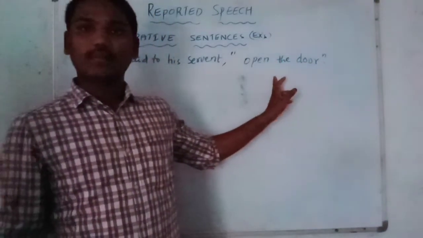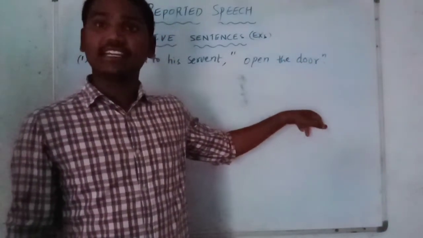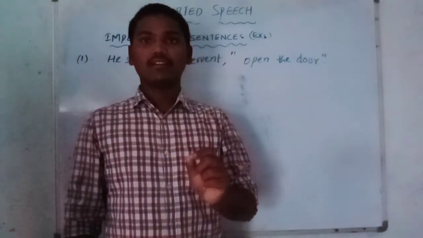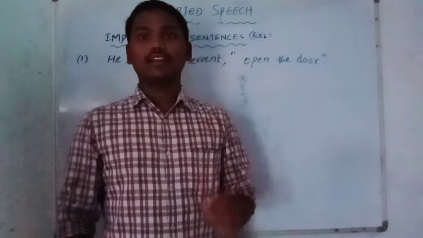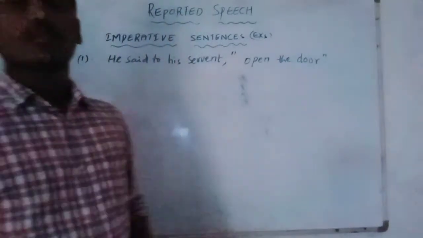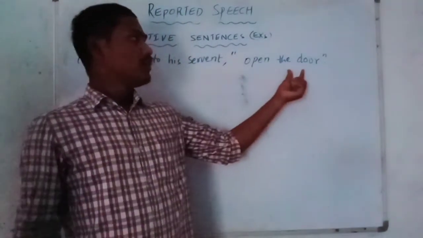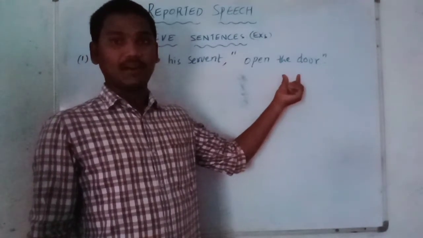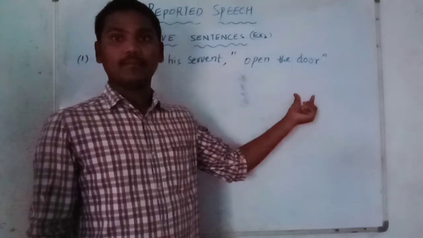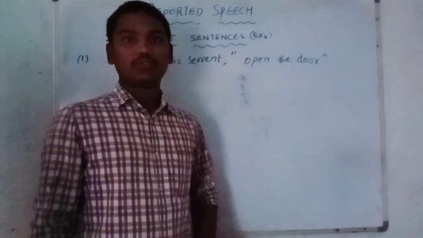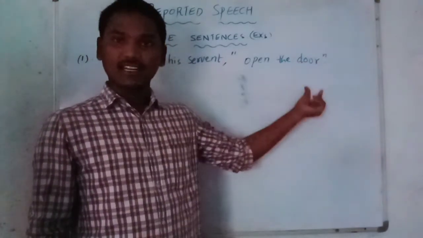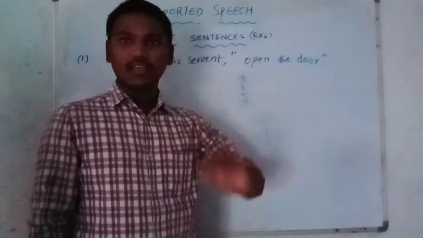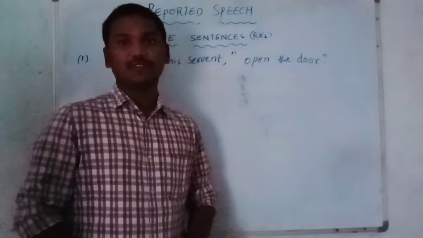Otherwise, if the reported part is negative, we have to take "not to" when removing inverted commas in indirect speech. So that is very important to notice.